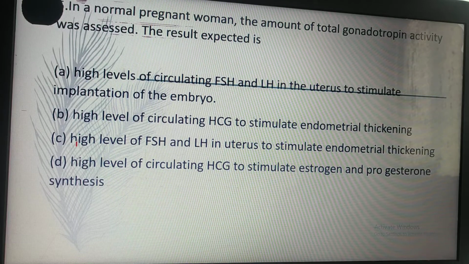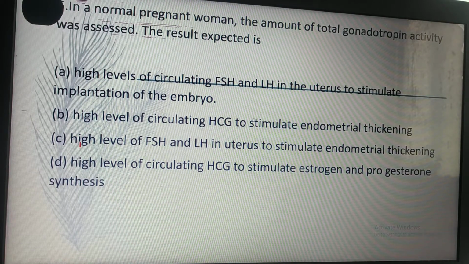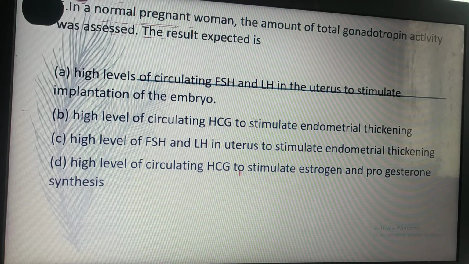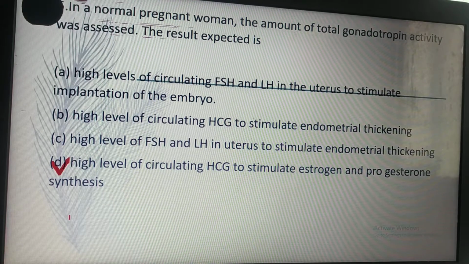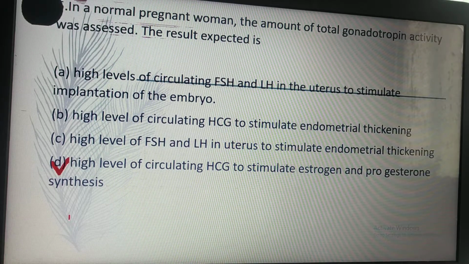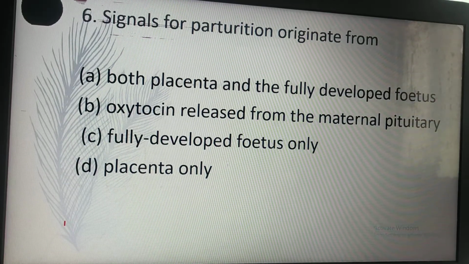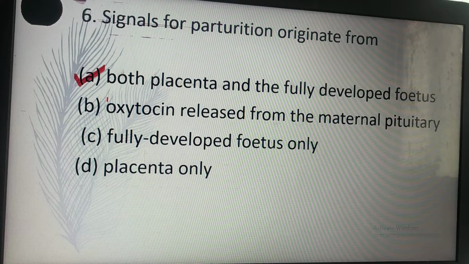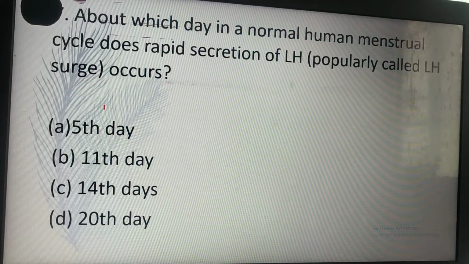In a normal pregnant woman, the amount of total gonadotropin activity was assessed. The result expected is D. High level of circulating hCG to stimulate estrogen and progesterone synthesis. D is the correct answer for this question. Signals for parturition originate from both placenta and fully developed fetus. A is the correct answer.